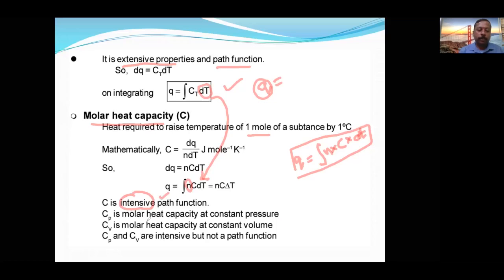Okay, molar heat capacity at constant pressure, what is this? Constant pressure is denoted with Cp, and constant volume it is denoted with Cv. So let me introduce you to heat capacity. I will write a summary of this. Heat capacity